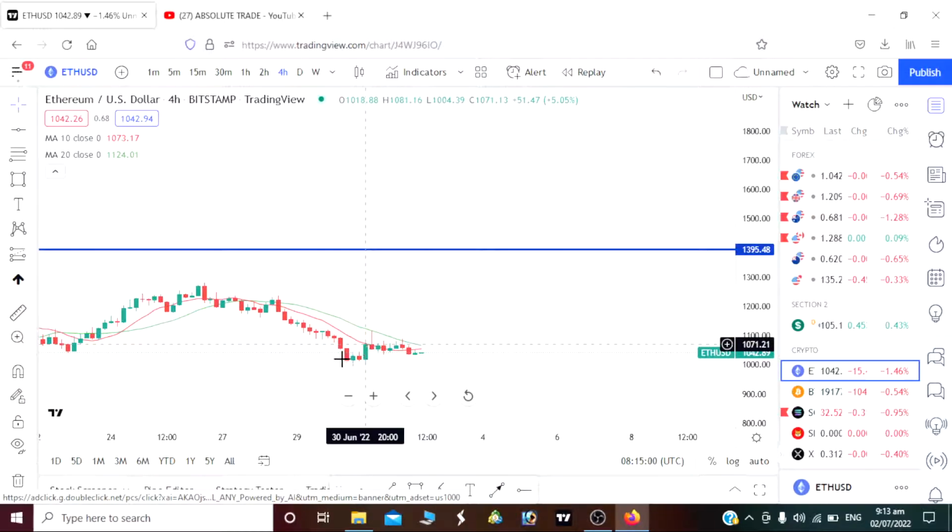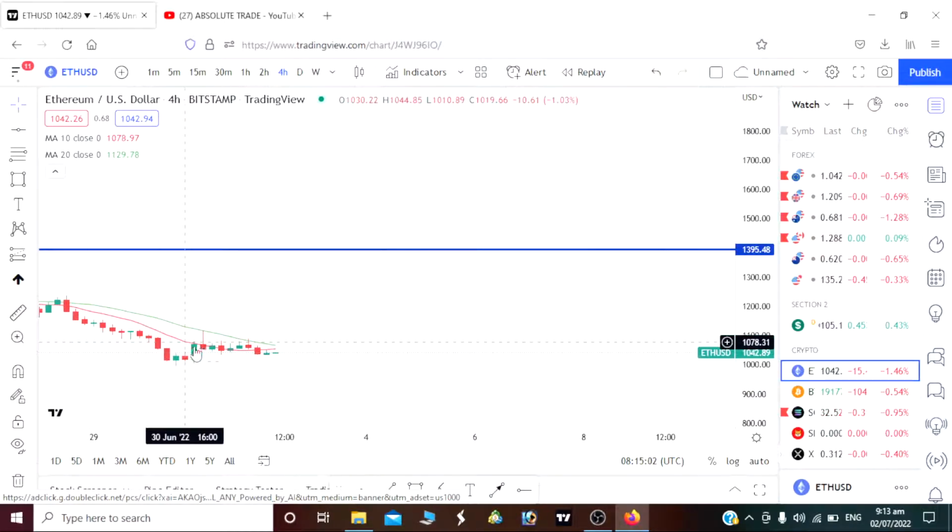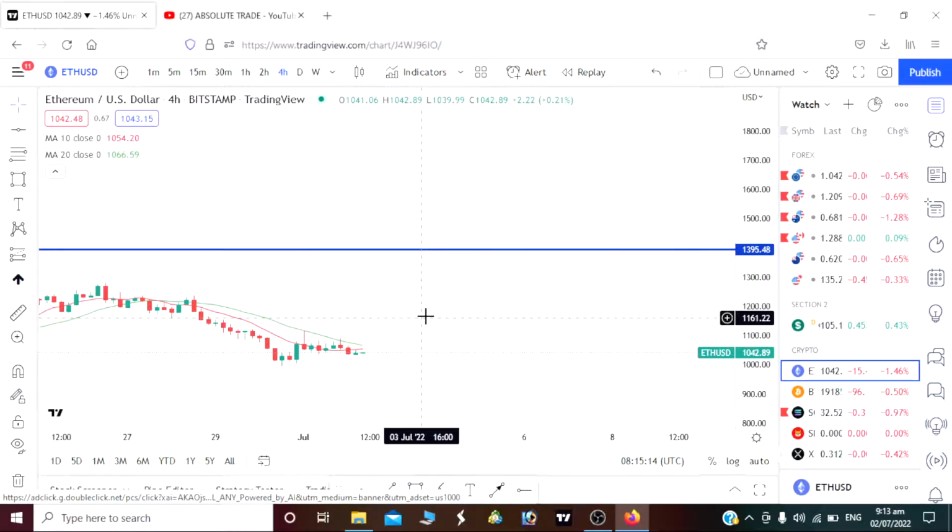And we hit this. Not only do we hit our 10 period moving average, we also hit our 20 period moving average. After our price has hit our 20 period moving average, it starts falling down, that is still an indication that we are still on a downward trend. Analyzing from the 4-hour time frame, I'm seeing it.